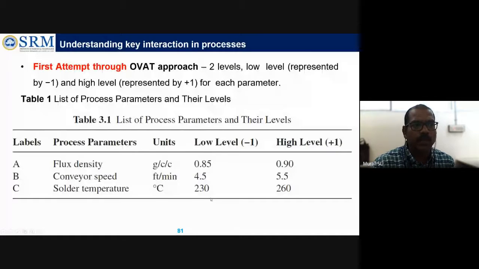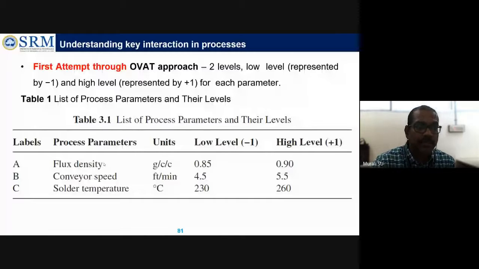So with these two process parameter levels, a low level and a high level, and three process parameters, this is the problem identification. Now they identified that there are defects. Which one causes the increase in defects? They want to analyze.